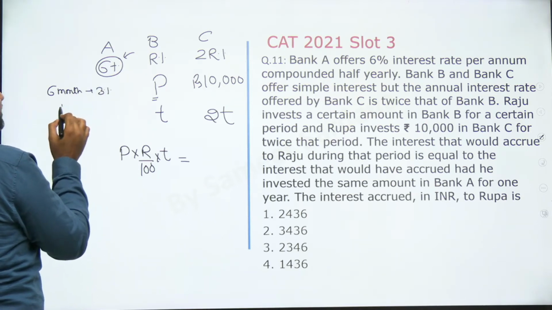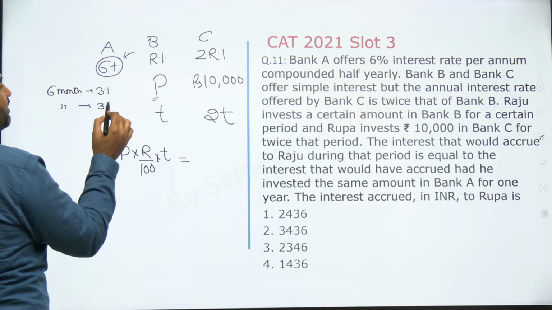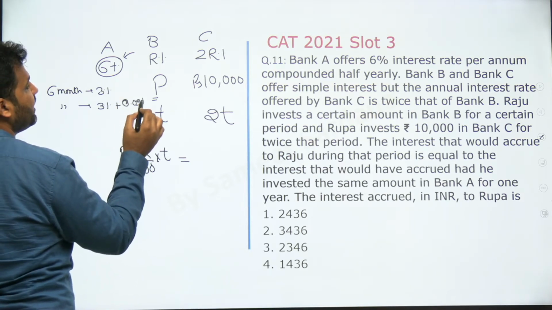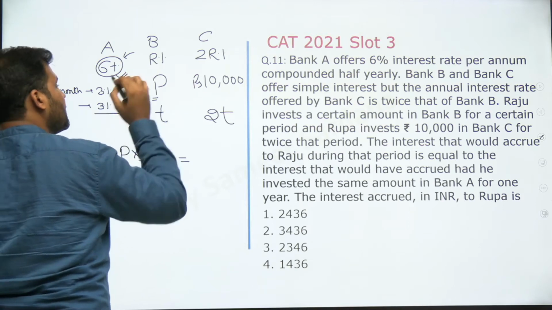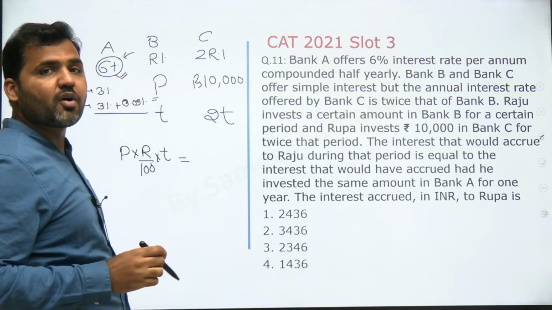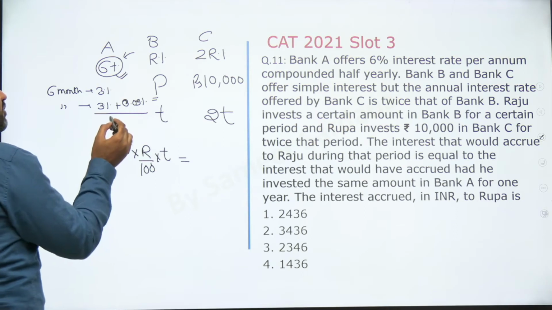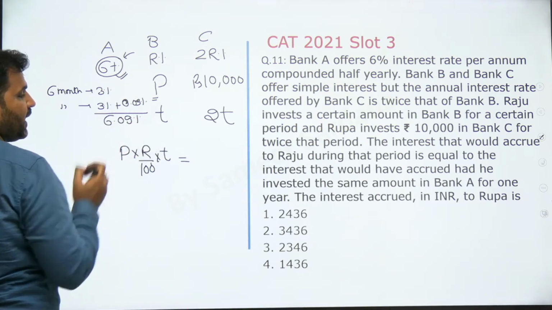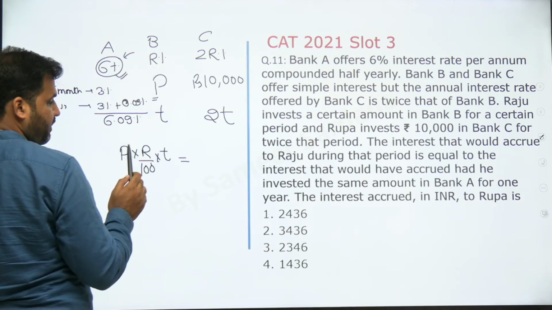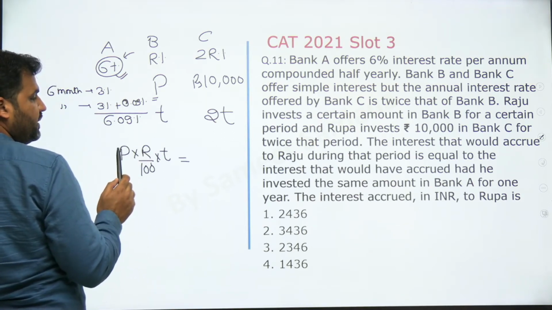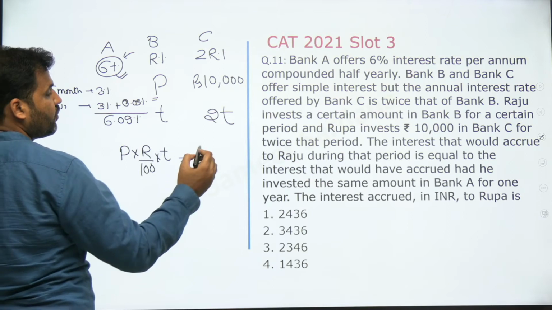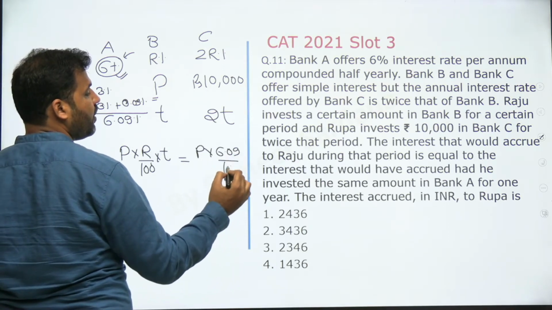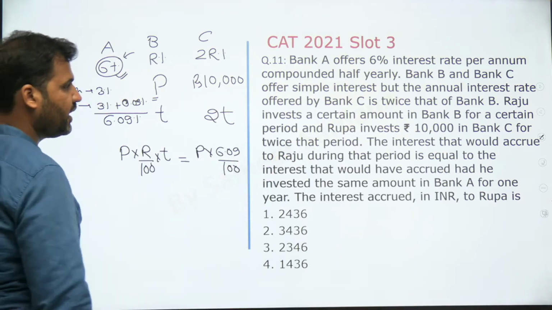And then for the next 6 months, I'll be getting 3% plus 3% of 3%, that is 0.09%. So a 6% interest in Bank A compounded half yearly will give me a total compound interest of 6.09%. So can I say R% on P for time T will be equal to 6.09% on P? That's given in the question, right?